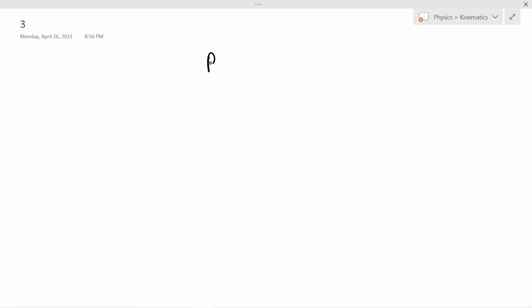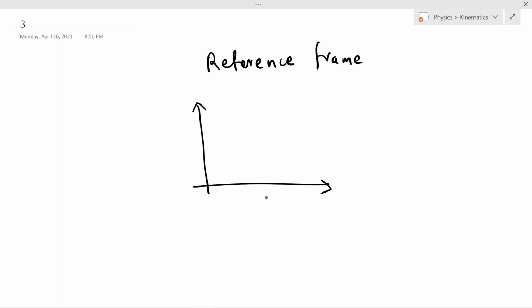A reference frame is a worldview that is particular to an observer, and this reference frame usually consists of a coordinate axis, usually a one-dimensional or two-dimensional coordinate axis. It may be three-dimensional also. So this is one of the simple reference frames. This is x and this is y, with a time component to it. For example, in this reference frame there is this origin, and let's say my observer is sitting at the origin with a clock in his hand.